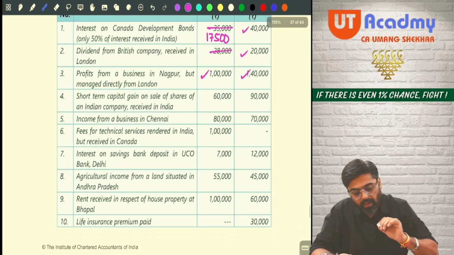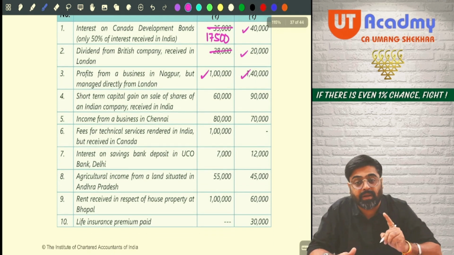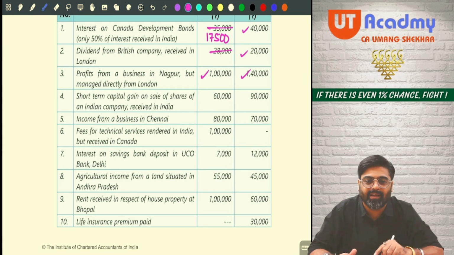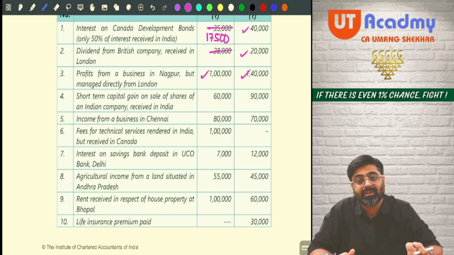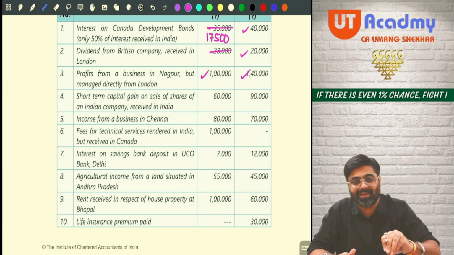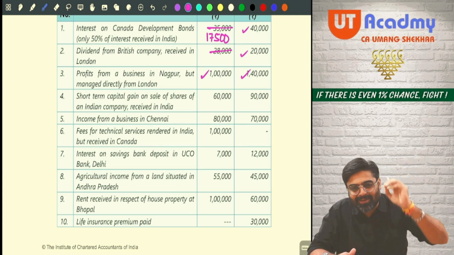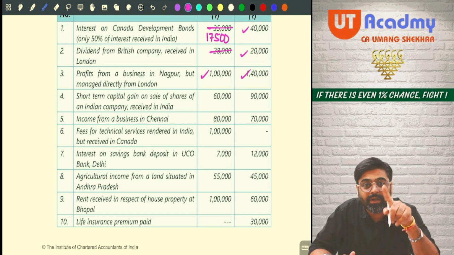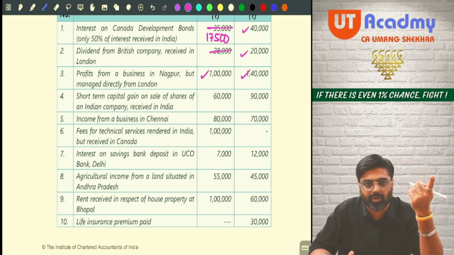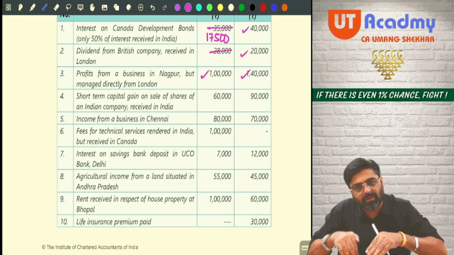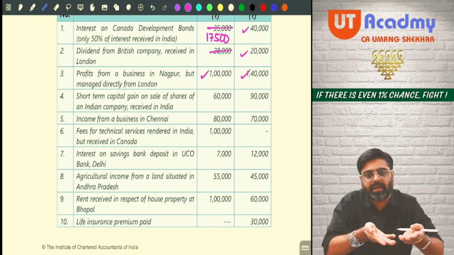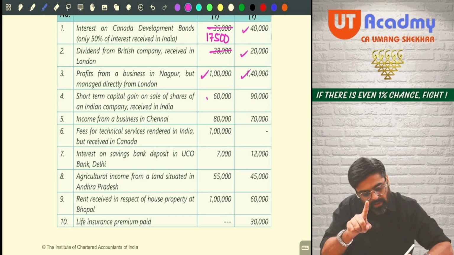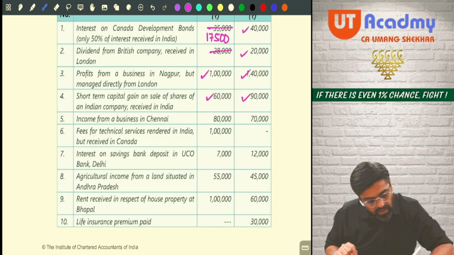Next one. Short-term capital gain on sale of shares of an Indian company received in India. Wow, wonderful. The shares of an Indian company you are selling in India and the gain also you are receiving in India. What if you would have received this gain outside India? Then also it would have been your Indian income, because that time it would be deemed to accrue or arise in India, section number 9 income. Yes or no? But right now, the income is accrued also in India, received also in India. It is your Indian income, taxable if you are NR also, taxable if you are ROR also.